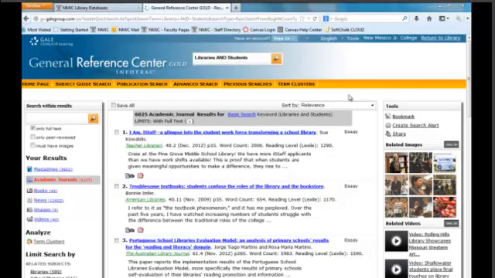Now we'll choose an article. Let's look at number 2. The title is Troublesome Textbooks. Students confuse the roles of the library and the bookstore. This is an essay, which would meet our needs for a research topic. We're given the author's name, as well as the name of the journal that this article came from. It was published in November of 2009 and has a word count of 654. To access it, we'll click on the title.